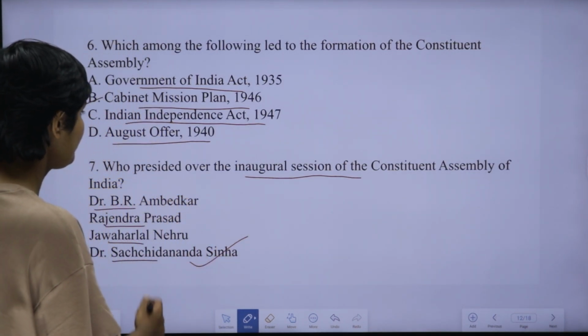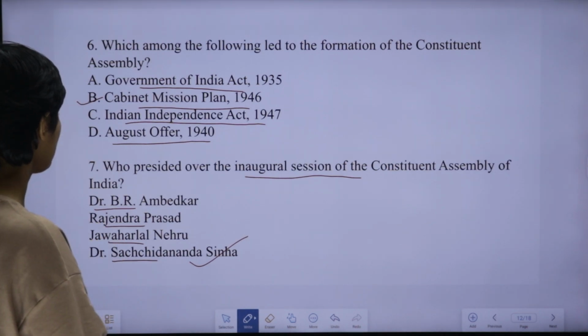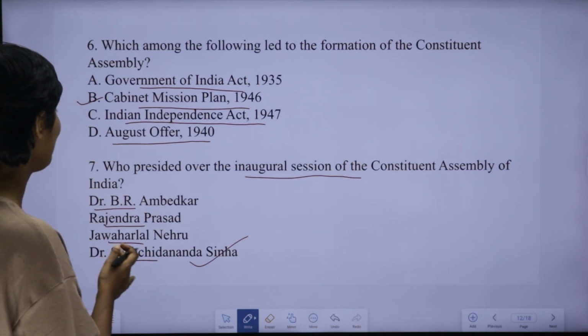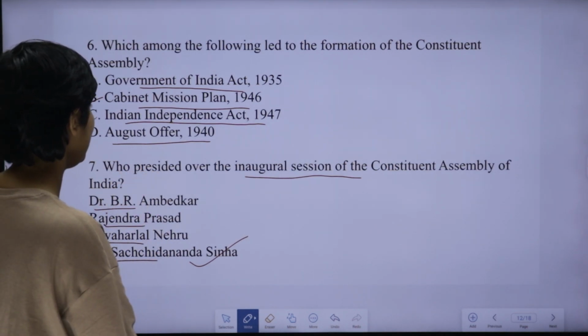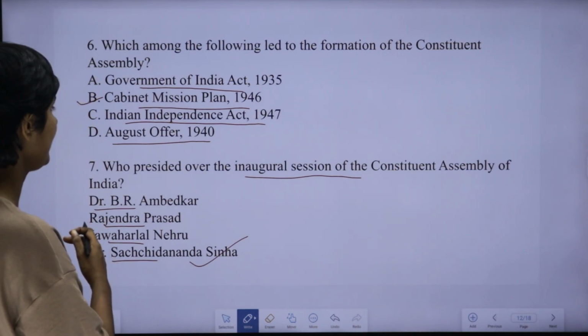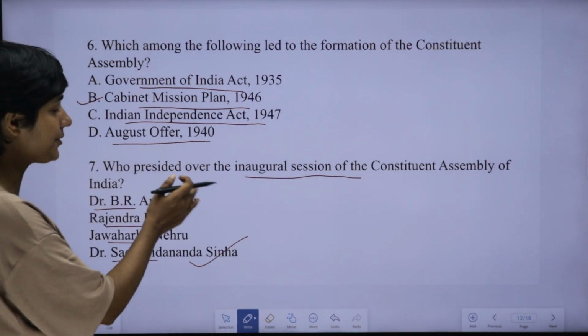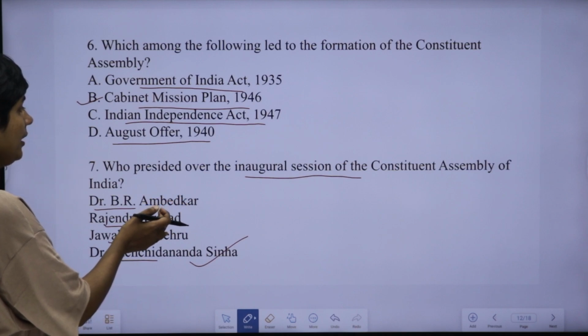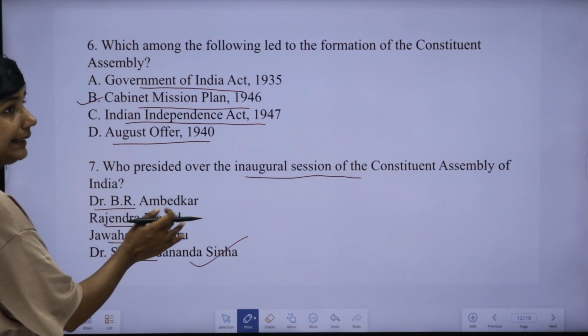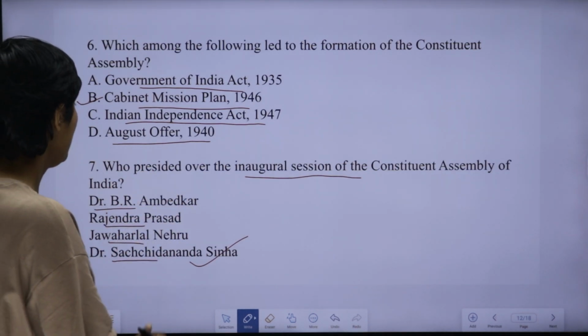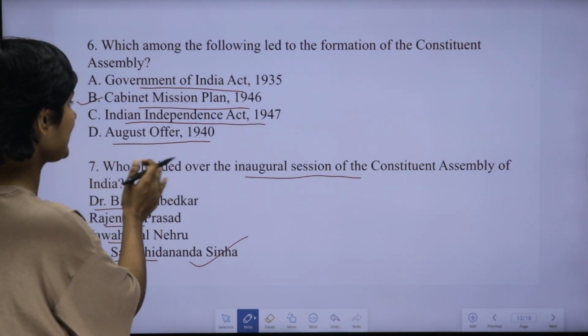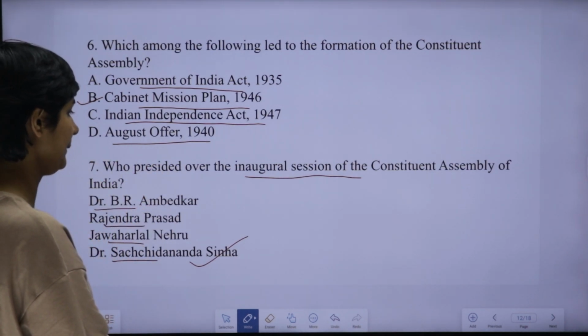He was the provisional chairman of the assembly. He is known as the temporary or provisional chairman of the Constituent Assembly on the meeting held on December 9, 1946. So he chaired the inaugural session of the Constituent Assembly.